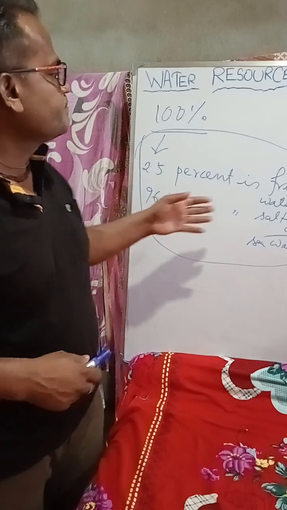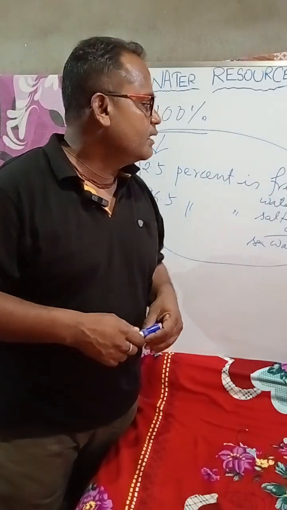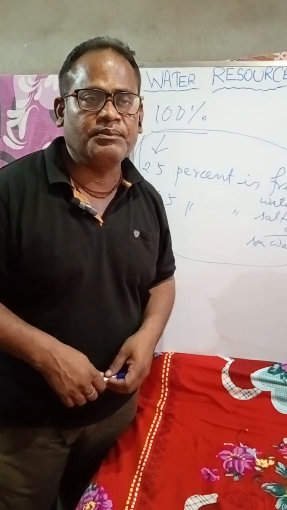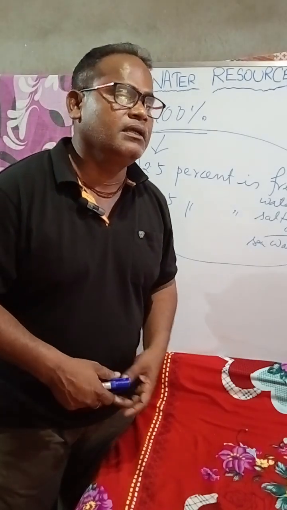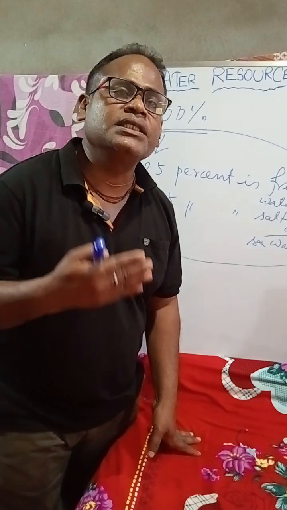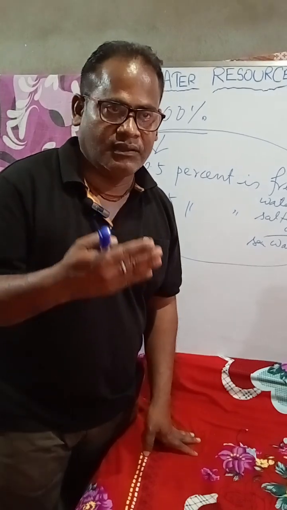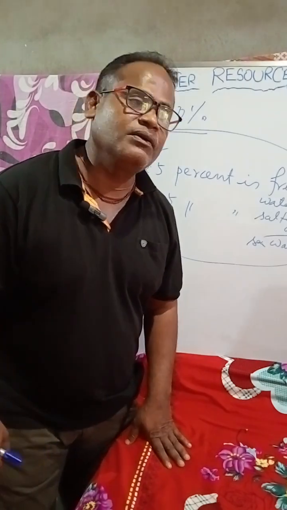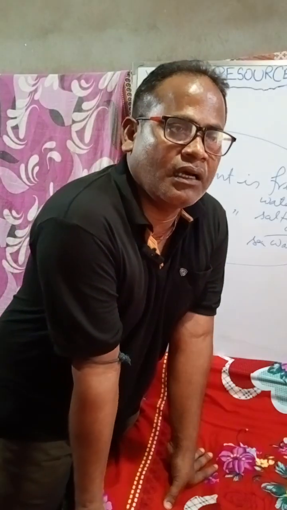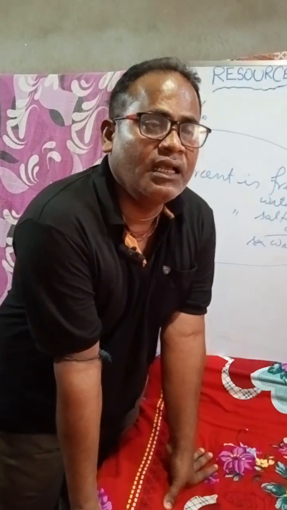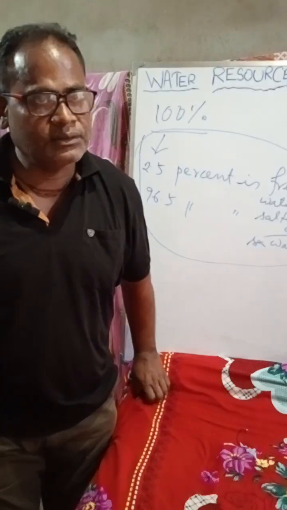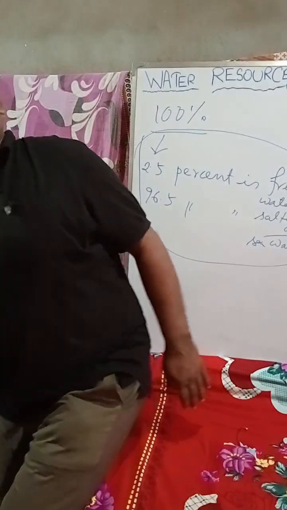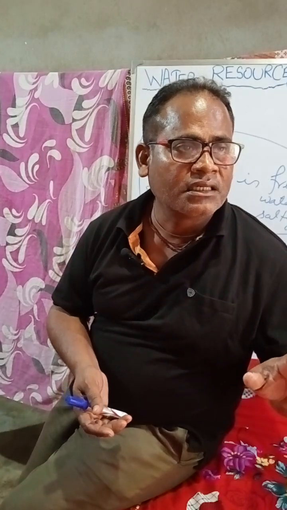And apart from that, what I find very important, preservation of water is very important because these days, the size of population is growing day by day. If you look at India, before 1947, the population of India was 36 crore.